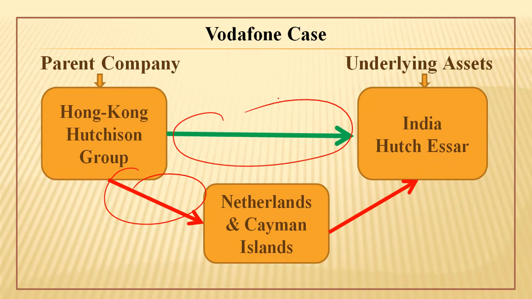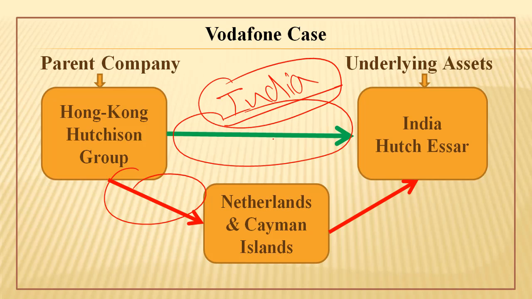This is what happened. Now in order to levy tax on such deals, the Indian government came out with double taxation avoidance agreements, revision of these agreements, and then finally, even after the revision of double taxation avoidance agreements with countries like Netherlands, Cayman Islands, British Virgin Islands and other tax havens, if some deals slip through such rules and regulations, they will be charged with GAAR, that is General Anti-Avoidance Rules.